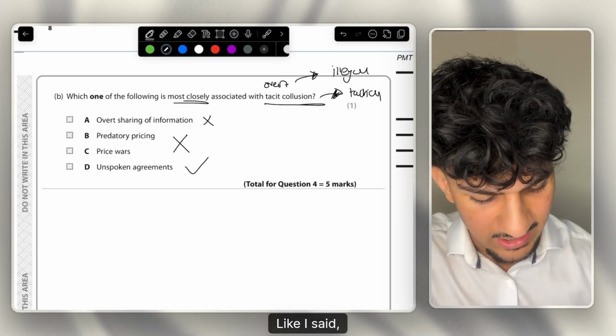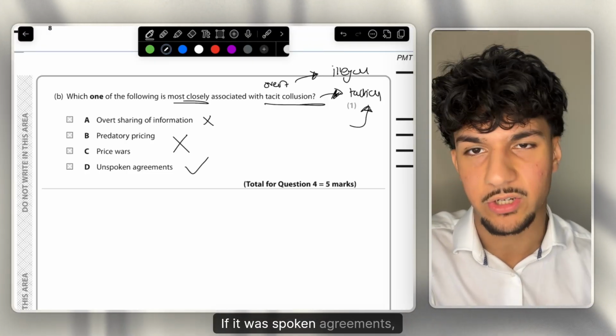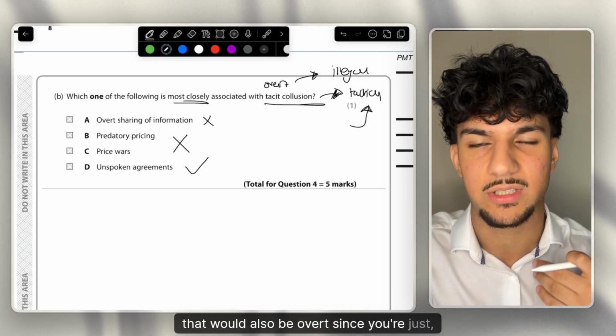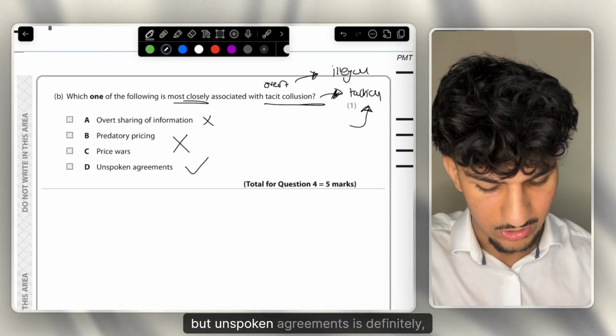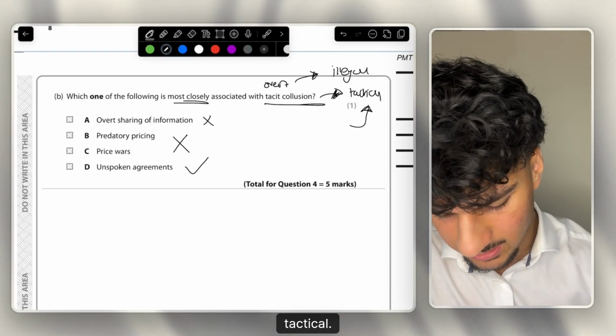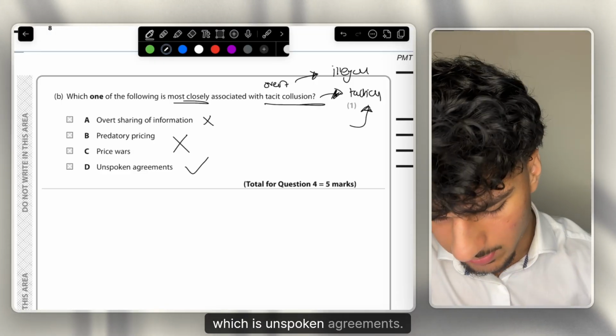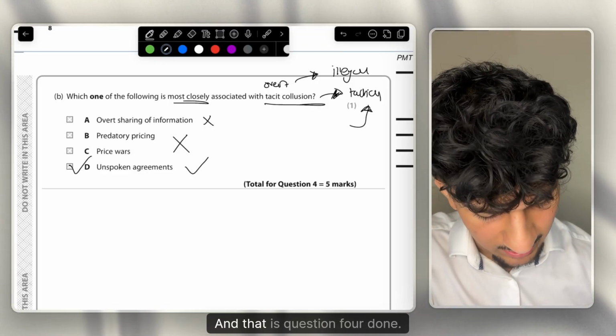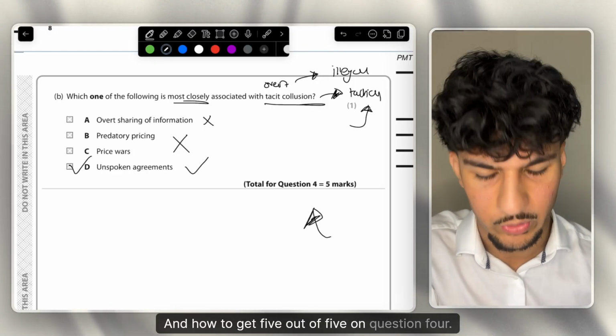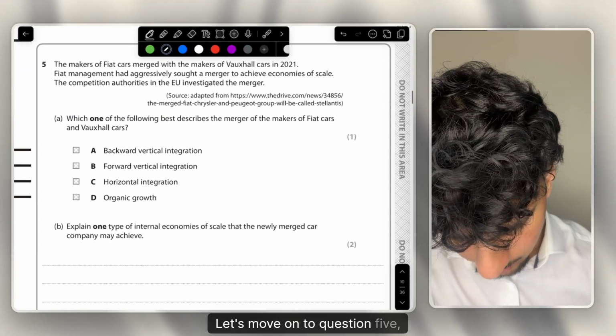Unspoken agreements, like I said, it's tactical. If it was spoken agreements, that would obviously be overt since you're just colluding. But unspoken agreements is definitely tactical, and it's tacit collusion. And that's one of the main features of tacit collusion, which is unspoken agreements. But yeah, so this would be D. And that is question 4 done, and I got 5 out of 5 on question 4. And let's move on to question 5.